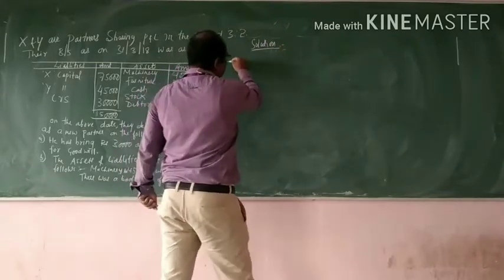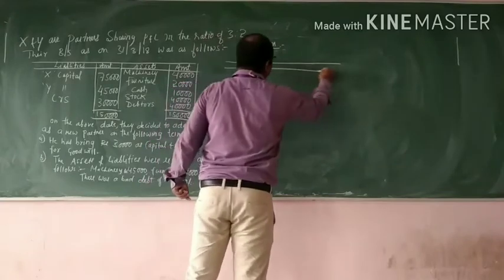First, we are supposed to prepare the revaluation account.